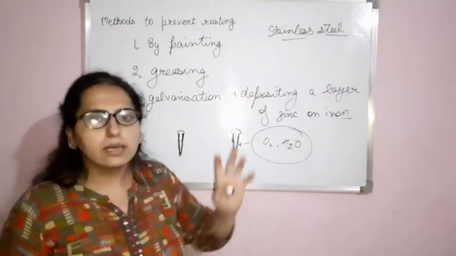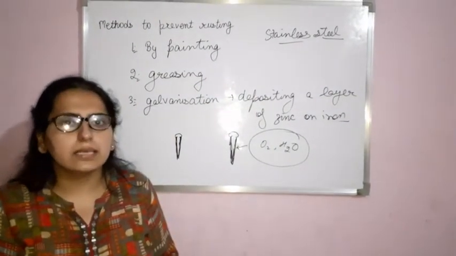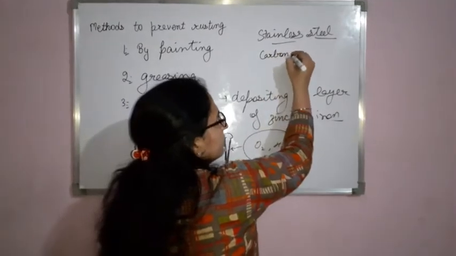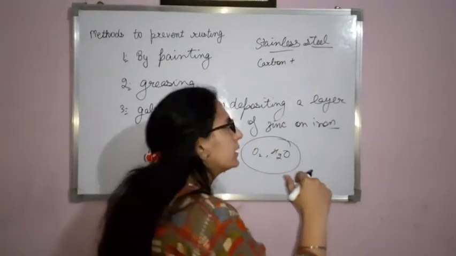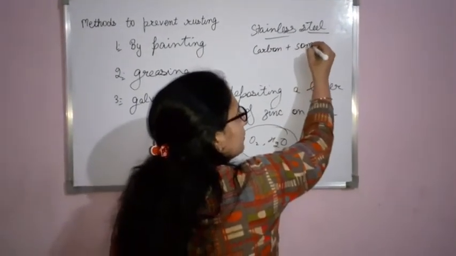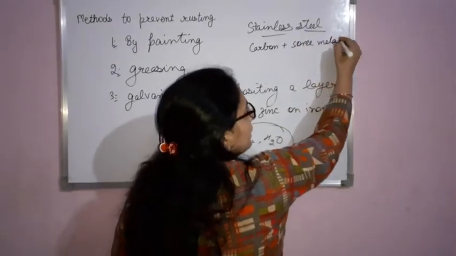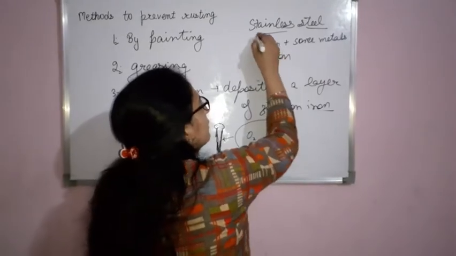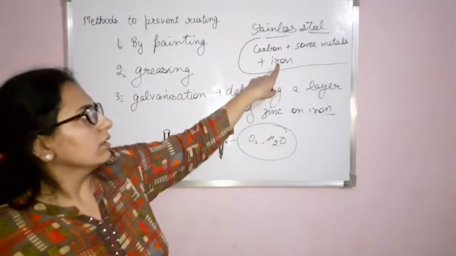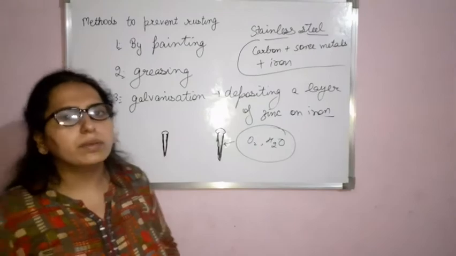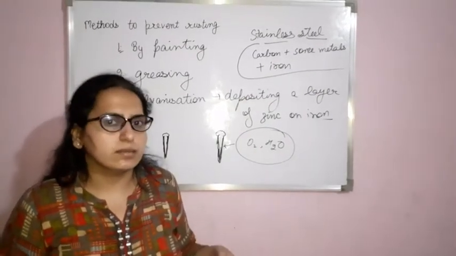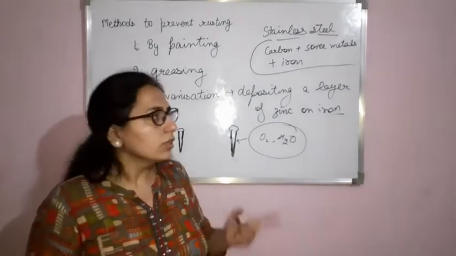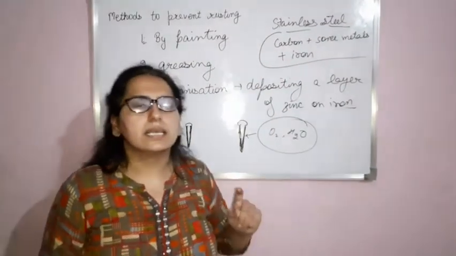Basically, in order to make stainless steel, we mix carbon and some metals like chromium, manganese, in iron. Iron alone cannot be used to make kitchen articles. Why? Because it easily gets rusted. So stainless steel is there.